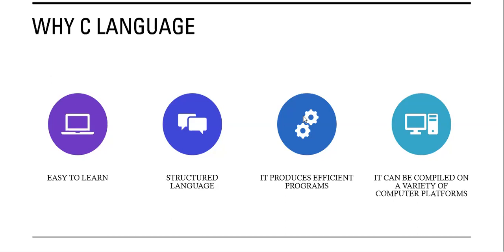And also C language is platform dependent. When we write in C language in Windows, the related executable file will come in the Windows system only, and we can execute it there. If we change to Linux or other platforms and try to execute, sometimes we will get an error. So it is a platform dependent language. C language is a platform dependent programming language.